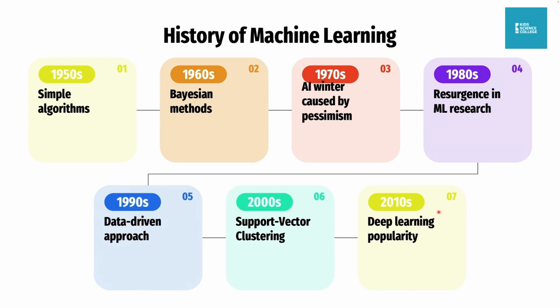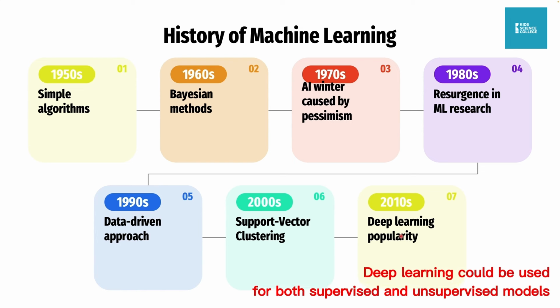Okay, so this is the history of machine learning. If you are interested, you can go through all of these. The first one was in the 1950s, a simple algorithm. It goes through all of these, and now in the 2010s, we have deep learning. Deep learning is an example of supervised learning. You can pause the video to go into this in detail, but I'm running out of time, so I won't be able to go into details of this.